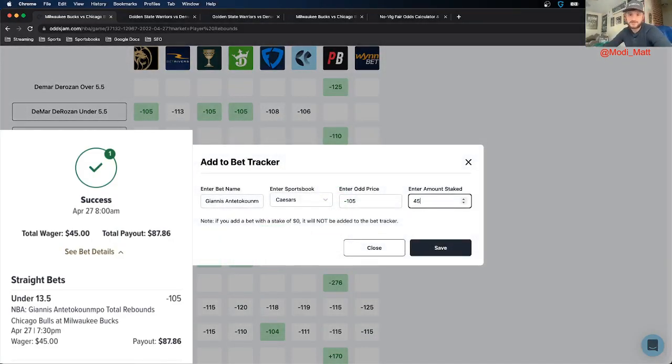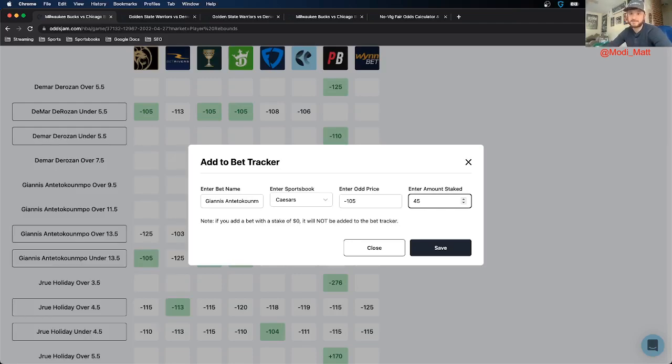This one I only put a little bit on. I put a smaller, like 2.5 unit play on this one because I understand the risk of backing Giannis to go under 13.5 rebounds, but it's a positive EV bet, and I do understand it for basketball reasons, so I like it. Now I am just adding it to my bet tracker.